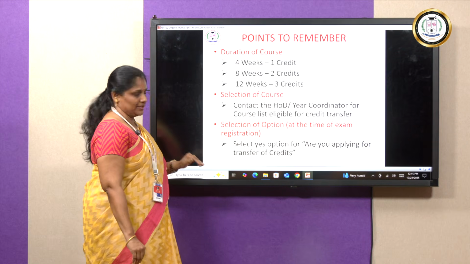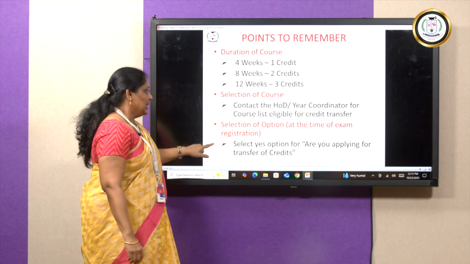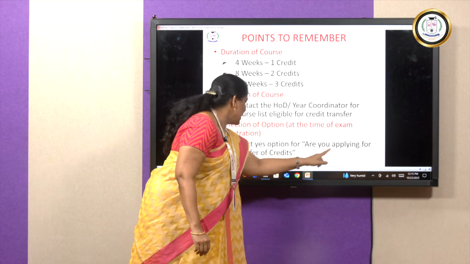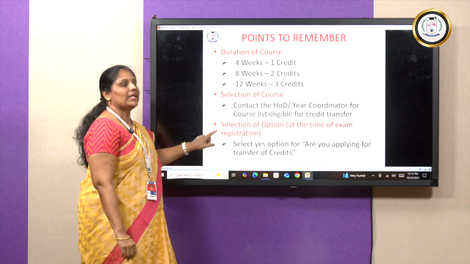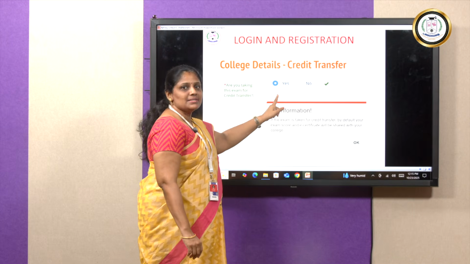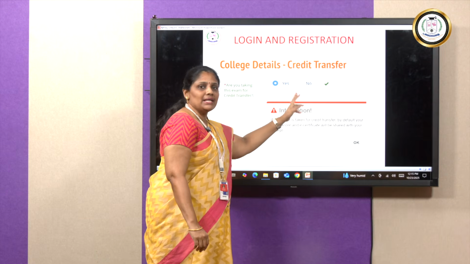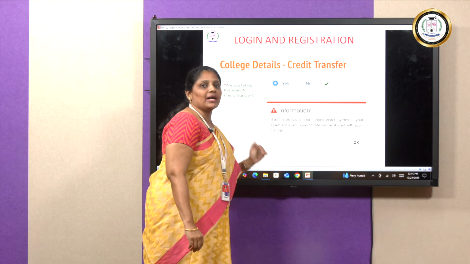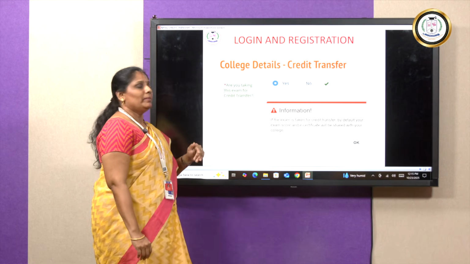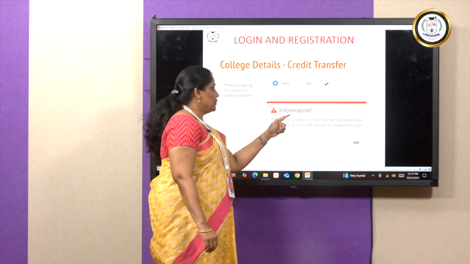Now after you do that, when you do your selection option for the examination, it will ask you whether you are applying for a transfer of credits. In that option, you are always supposed to press an S. Okay? So only if you press an S, you are eligible for a credit transfer. If you say no, this will not be eligible for a credit transfer to your current program, but still you will be getting your 3 credits or 2 credits or 1 credit based on the course that you have completed.